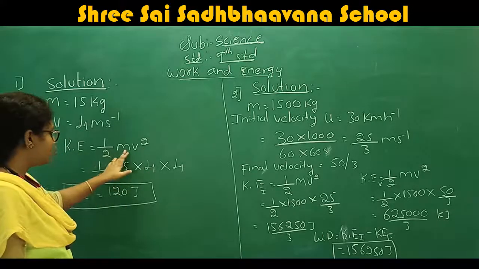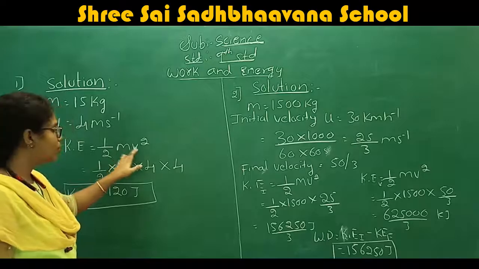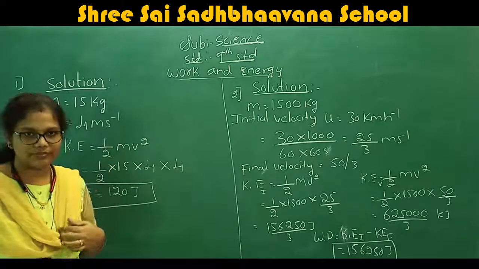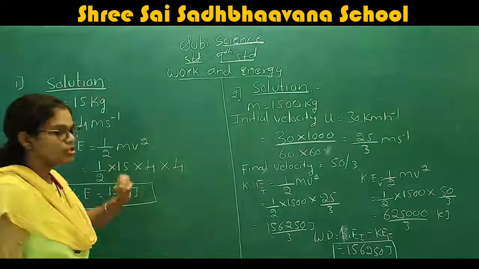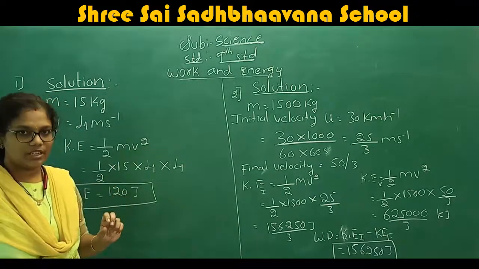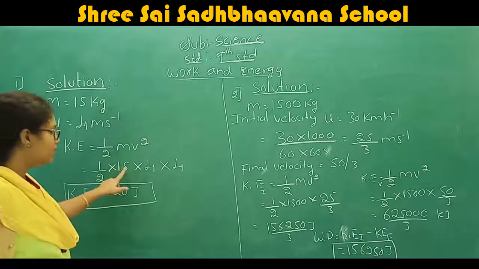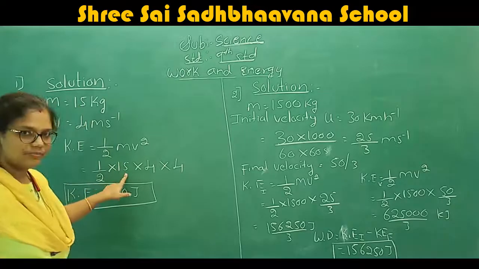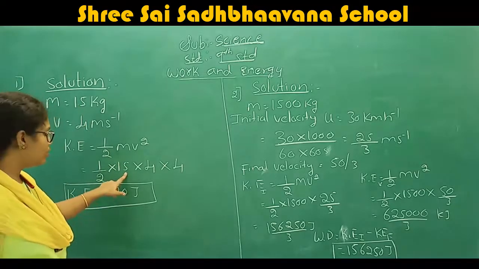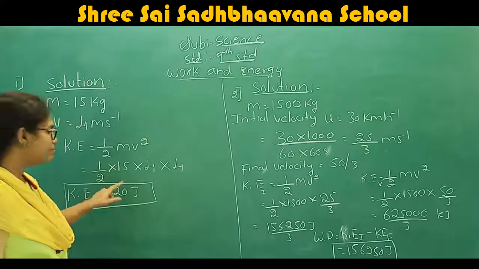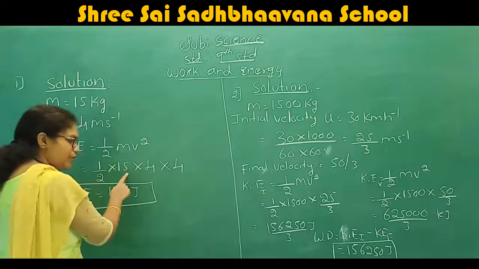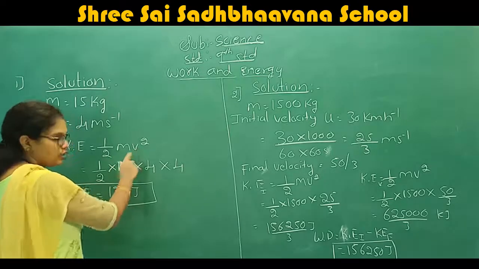For the kinetic energy, we just substitute the value of m and the value of v. What is the value of m we have? m is equal to 15. Therefore, we substitute the value of m as 15, into v square.